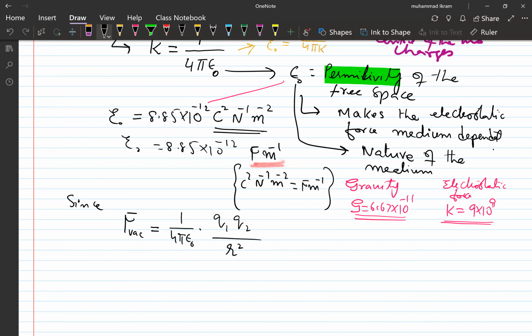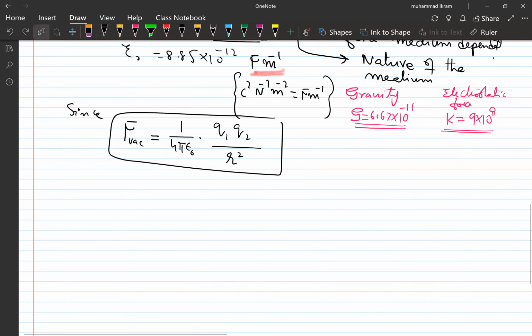We have done this for the vacuum. Now for material medium, if there is a medium other than air, for material medium, for what?